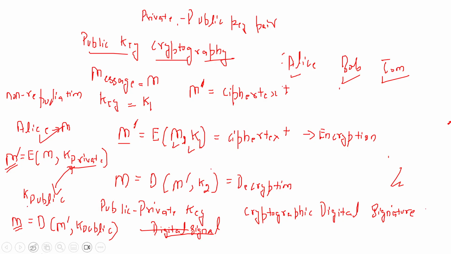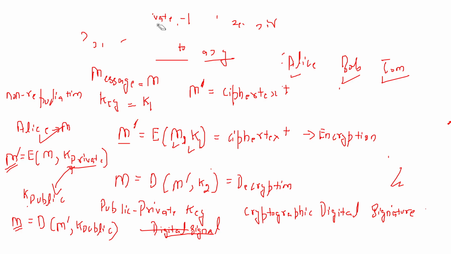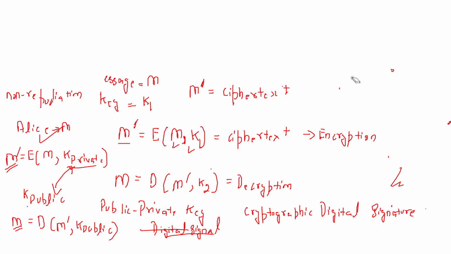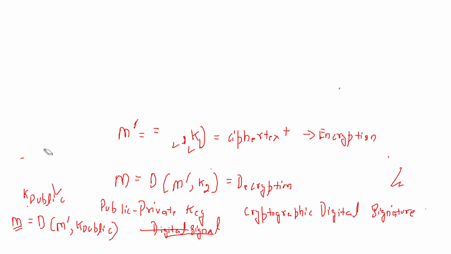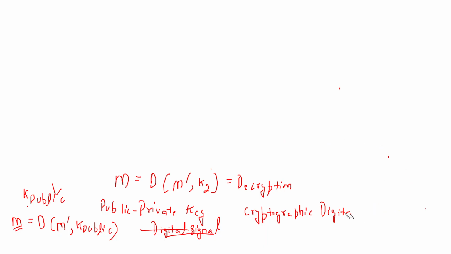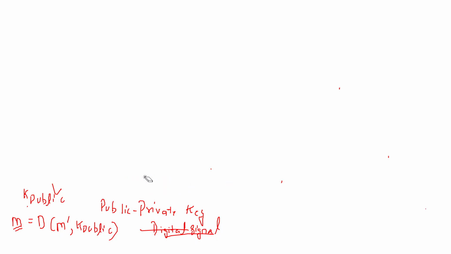Okay, now let's look at its reverse process. Very interesting, right? In the reverse process, you can guess what we might be doing. We will encrypt the message with the public key and decrypt the message with the private key. We will just do the reverse of what I have explained. So what I did just now, I have a person, Alice. Alice has her own public private key, right? Of course, this public private key is different.